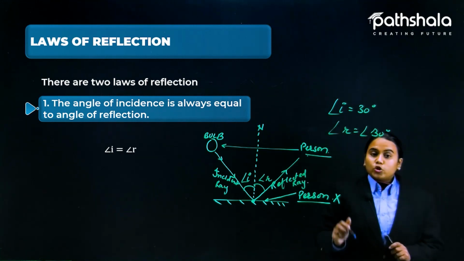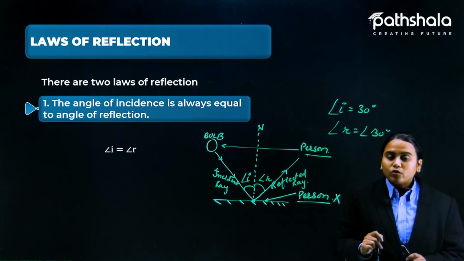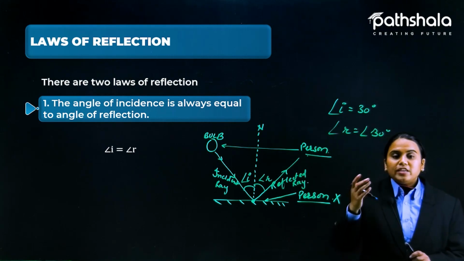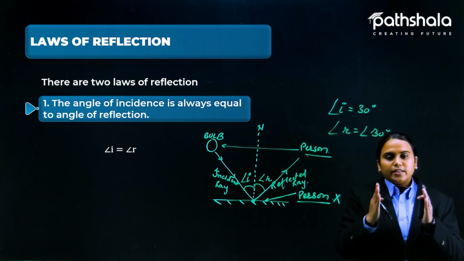Okay, students, so this is the first law of reflection, and because of that only we are able to see anything. Let's suppose you are able to see the table that is in your room.